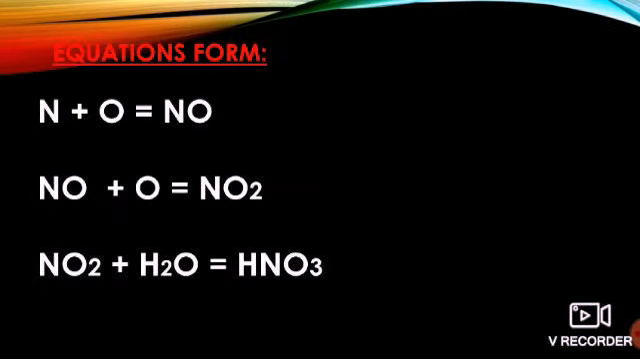So here are the equations. The first equation is: nitrogen reacts with oxygen to form nitric oxide. Then this nitric oxide is oxidized again, meaning it reacts with oxygen again to form NO2, nitrogen dioxide. This nitrogen dioxide again reacts with rainwater, H2O, to form HNO3. HNO3 means what? Nitric